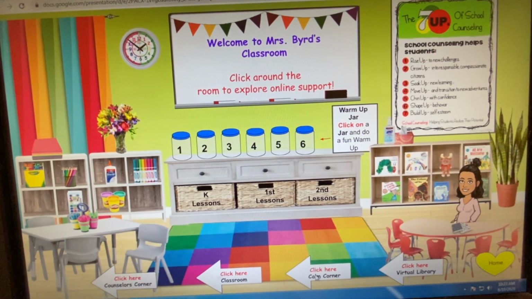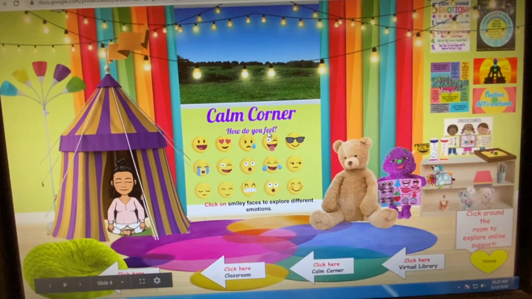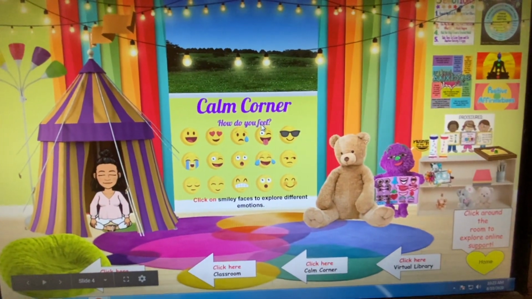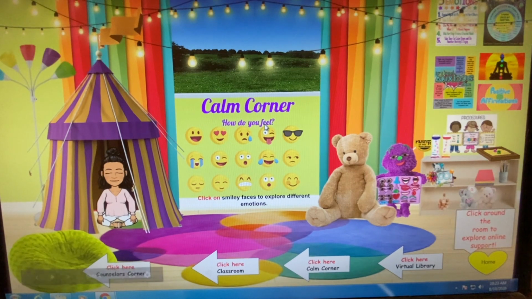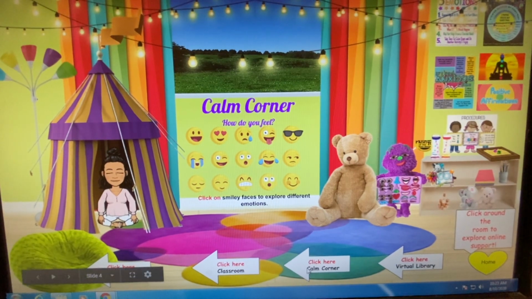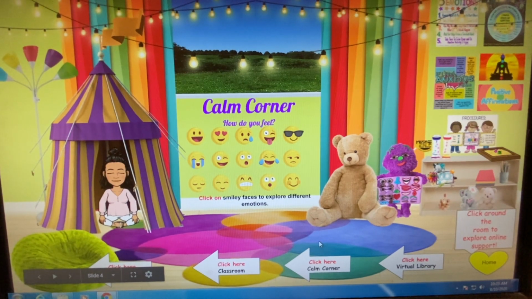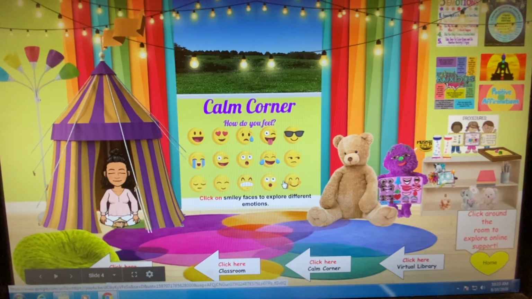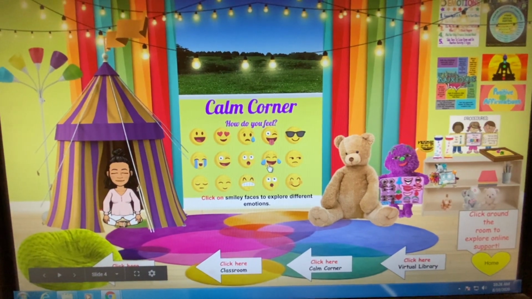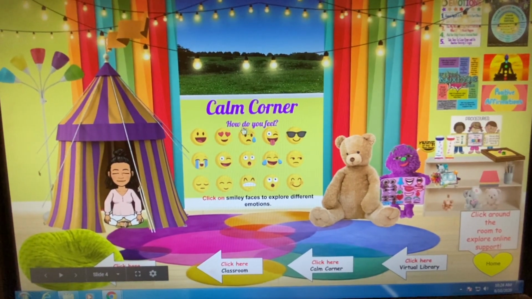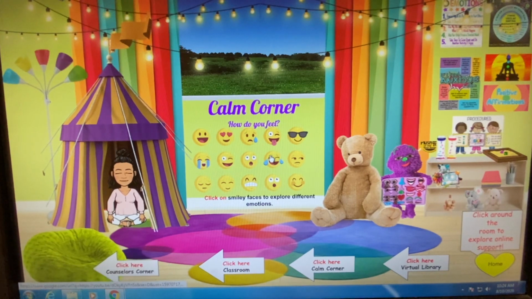So the next area that we're going to get into is the calm corner. I absolutely love this area. I love everything about this area. I love the rug. It just gives it a nice colorful pop, and I like that there's circles. And if you look right here, of course you have the smiley faces, and I thought that just looked really good together.